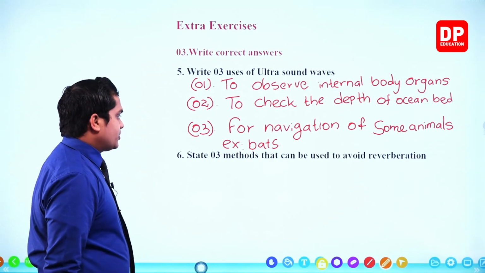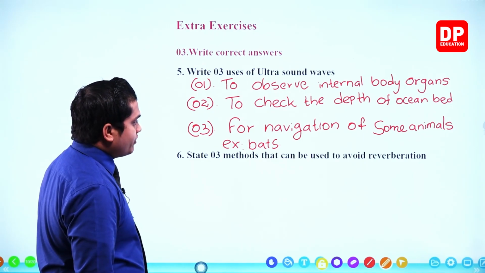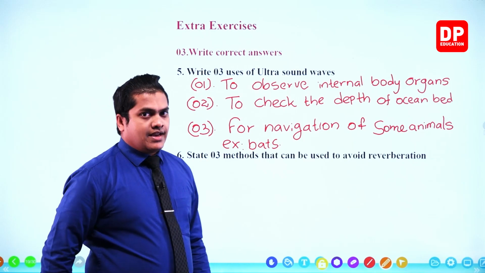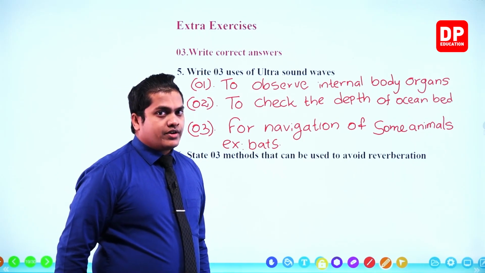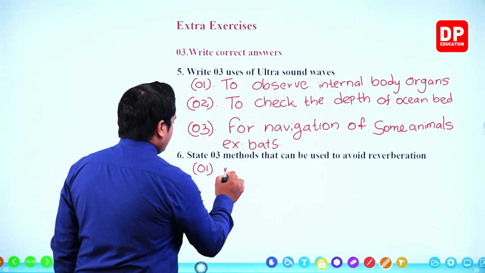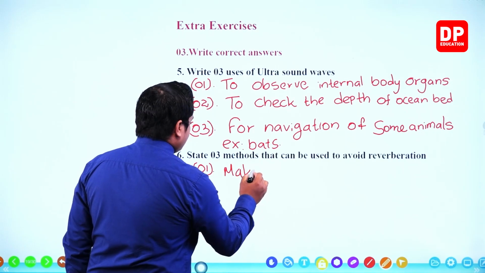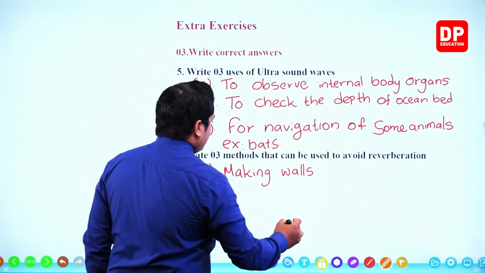Then the next one, question number 6. State 3 methods that can be used to avoid reverberation. So methods that can be done or remedies that can be done to avoid reverberation. Number 1, making walls rough.